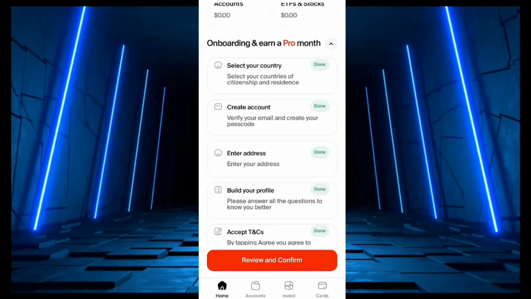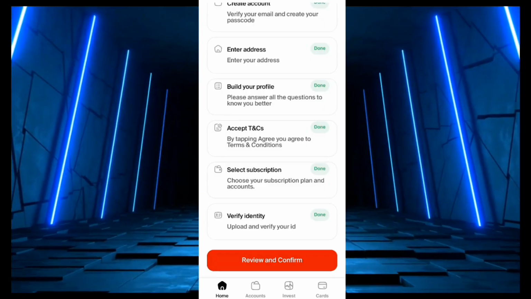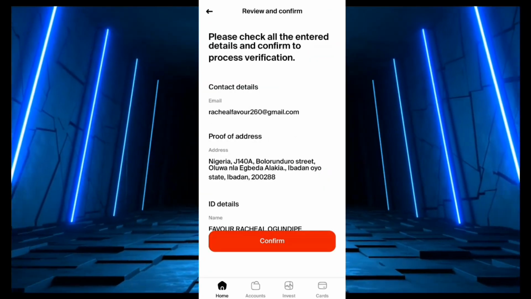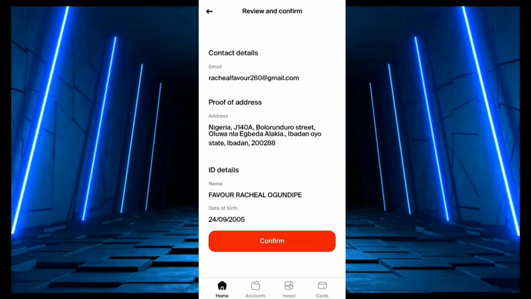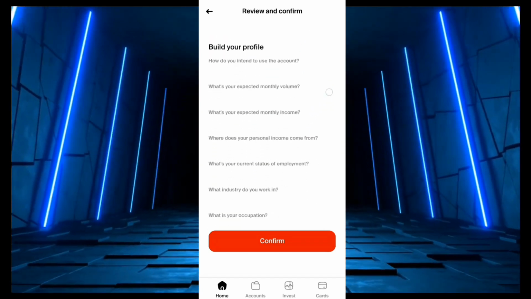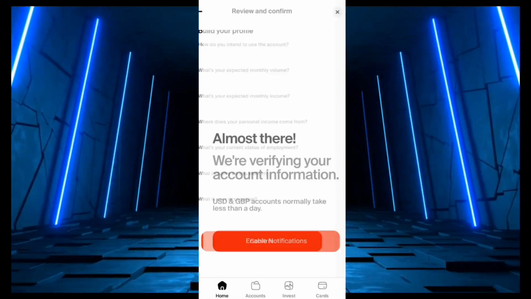So you see that everything here has been done. Then you review and confirm. So you click on review and confirm. So please check all the entered details and confirm to process verification. So you've checked everything that you've entered here. All right. So everything is confirmed. So you click on confirm.